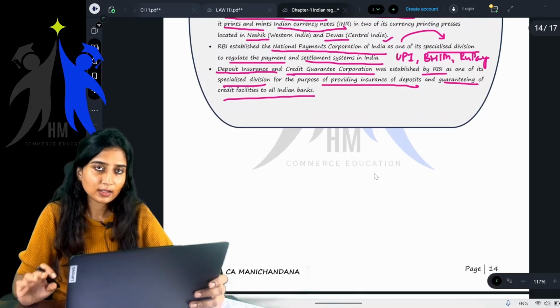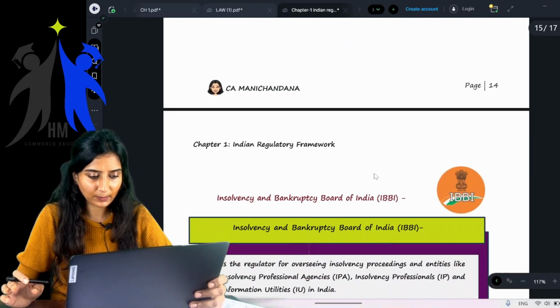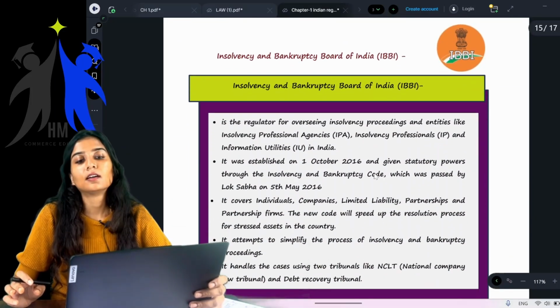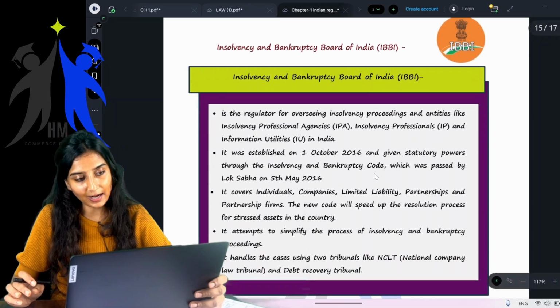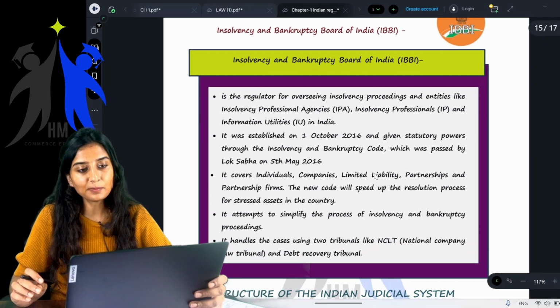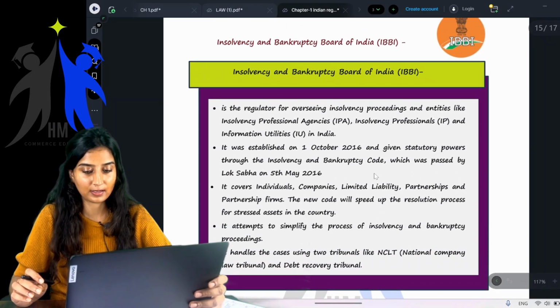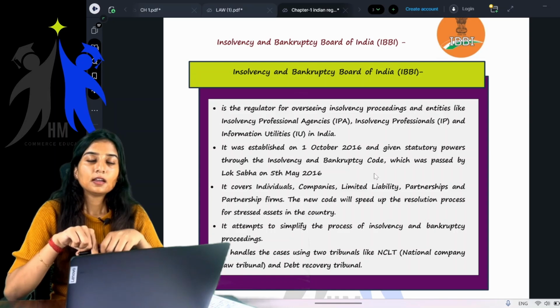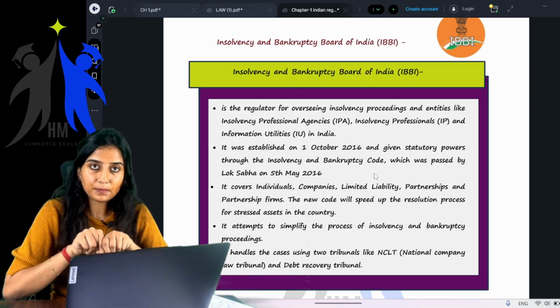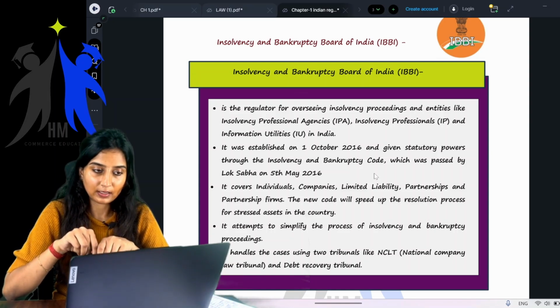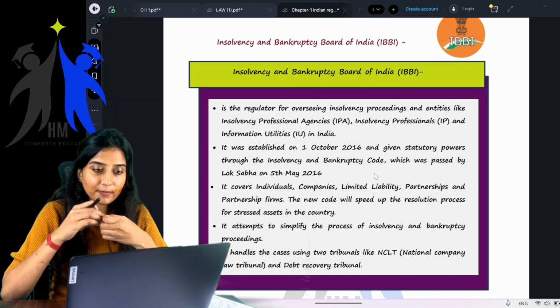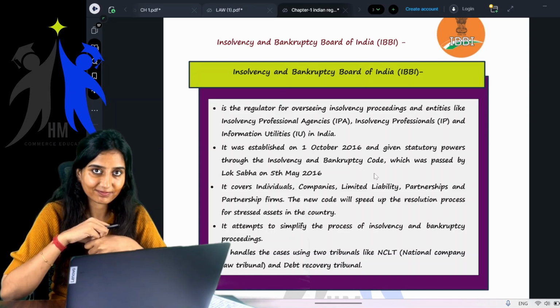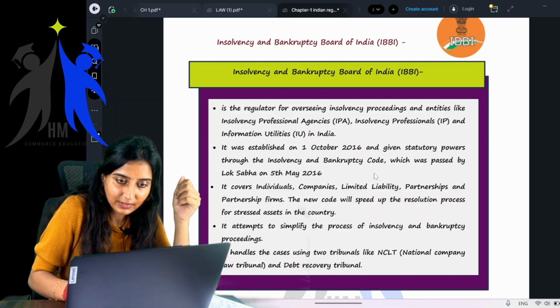Anyways, okay. We are done with RBI, and next we are going to start with the Insolvency and Bankruptcy Board of India. Insolvency and Bankruptcy Board of India. IBBI. What is this?